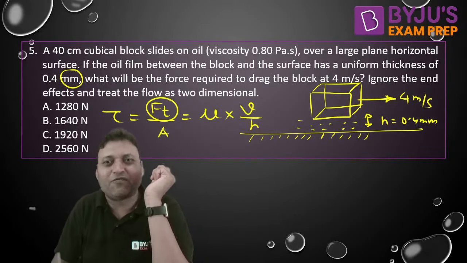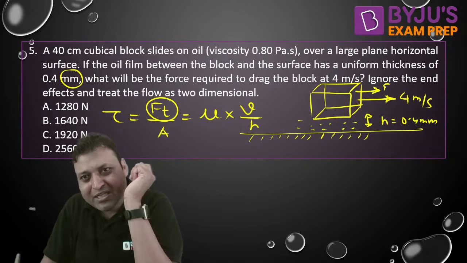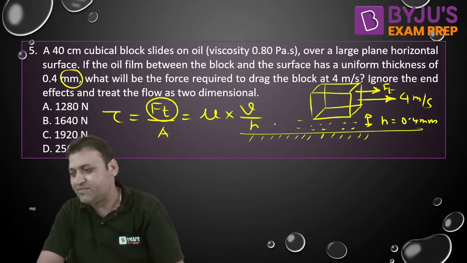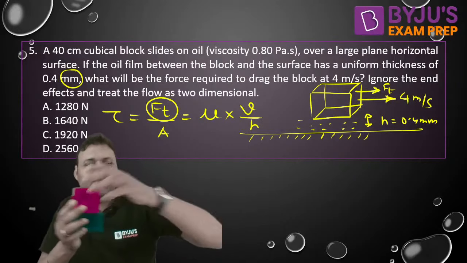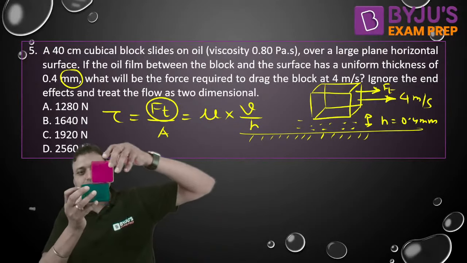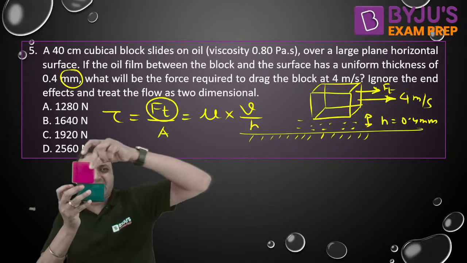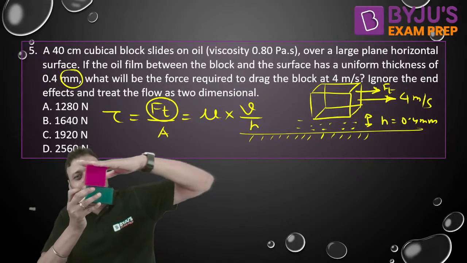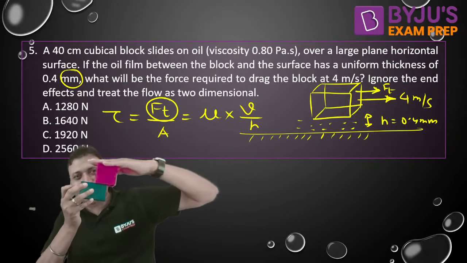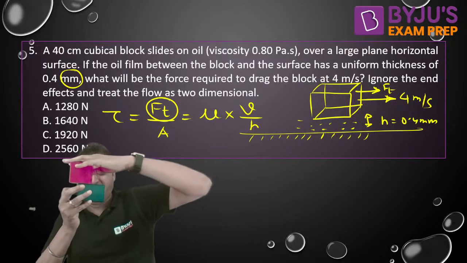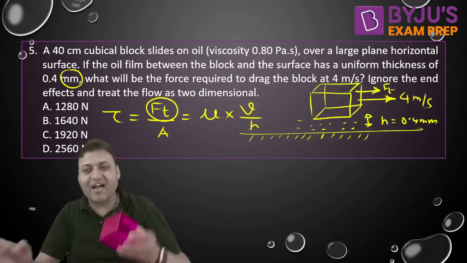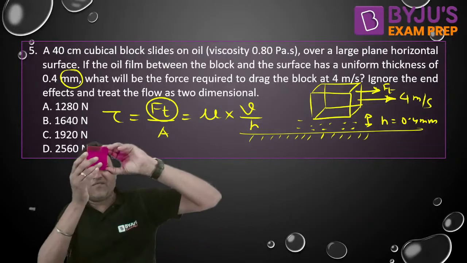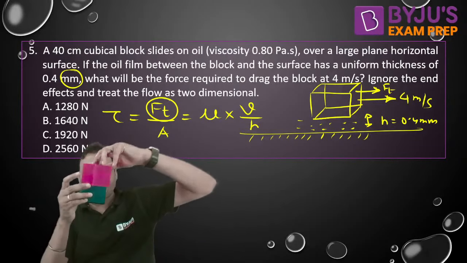Our objective is to find out the force required. This is the tangential force for the fluid. The force acting on the block will act as a tangential force or the shear force for the fluid, because it is acting parallel to the fluid. And what is the shear area? The contact area of the moving surface and the fluid.